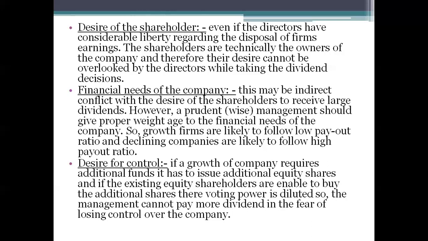So even the desire for control matters. Most companies think that they need to keep control with only a limited number of persons. If the company wants to raise capital and goes to other persons or other shareholders, then the control power will be diluted or distributed. So that can also influence the dividend policy.